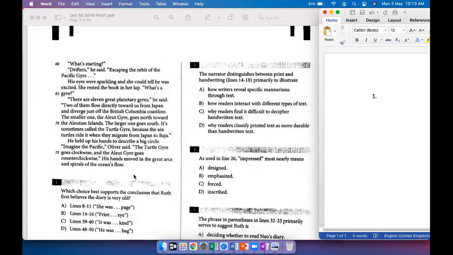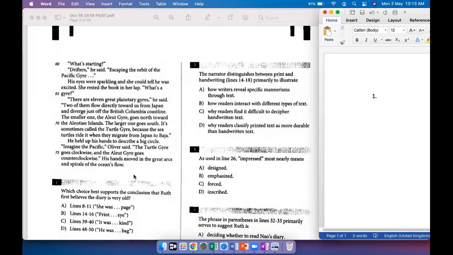And the fact that Ruth has to ask him all of these is to show that the characters, even though they are together, are interested in very different things. Ruth is more interested in the subjective reality of the writer whose book she has discovered, while Oliver is interested in more workday things like oceans and gyres and flotsam, stuff like that.